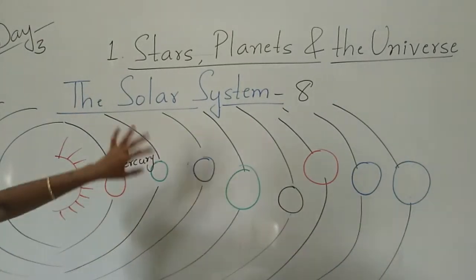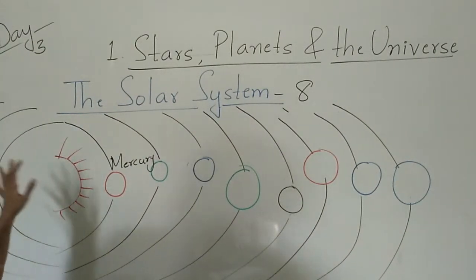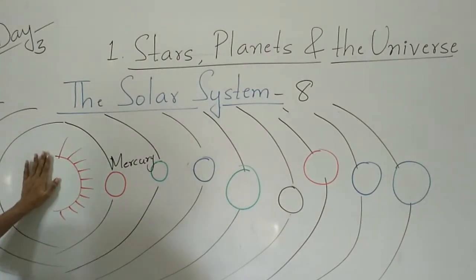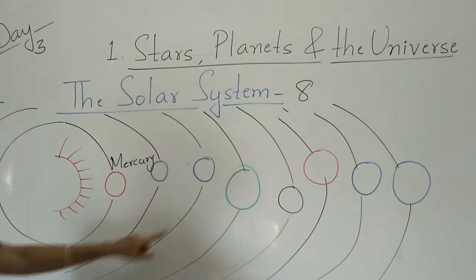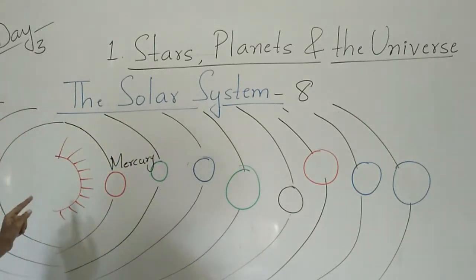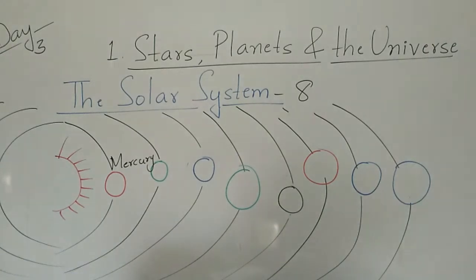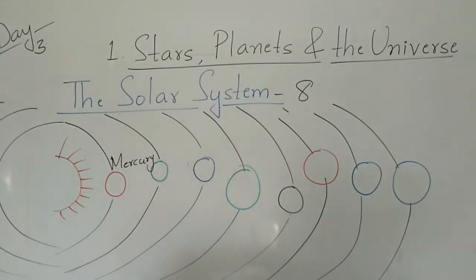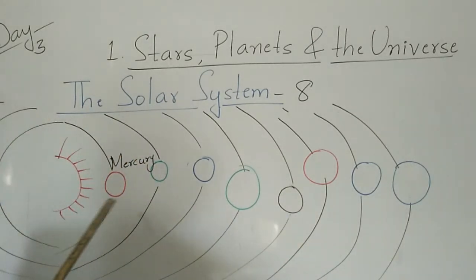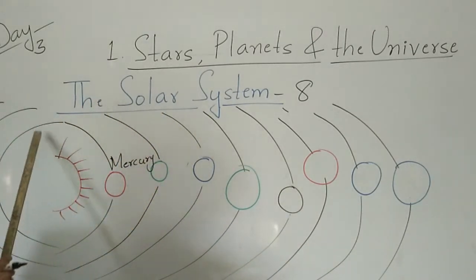The 8 planets revolve around the sun together with their satellites.